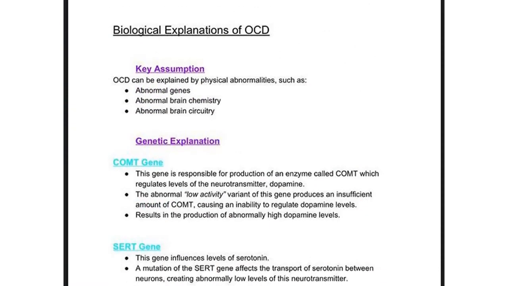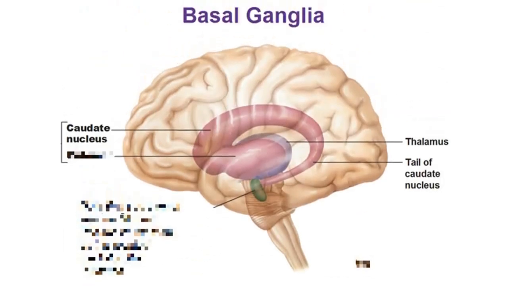Serotonin and dopamine are linked to these regions, as unusually low levels of serotonin might cause these areas to malfunction. Also, dopamine is the main neurotransmitter of the basal ganglia, the area of the brain where the caudate nucleus is located. High levels of dopamine lead to overactivity of this region. Evaluation. Support for genetic inheritance of OCD.